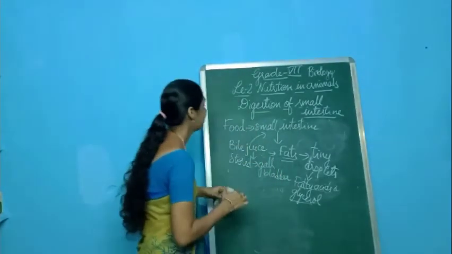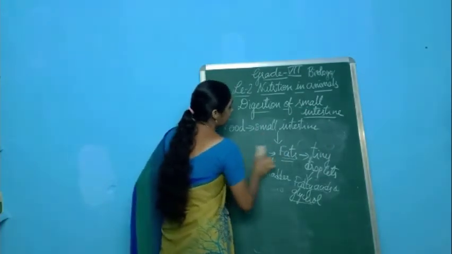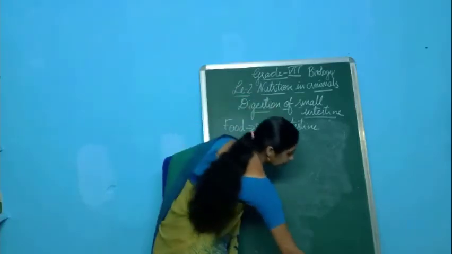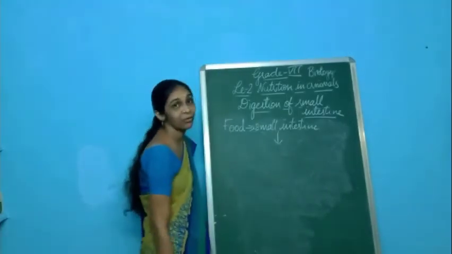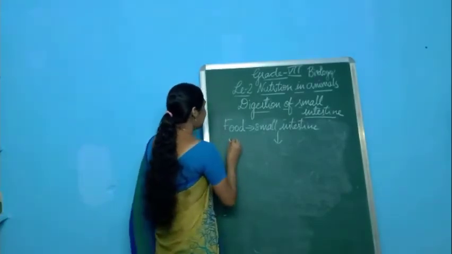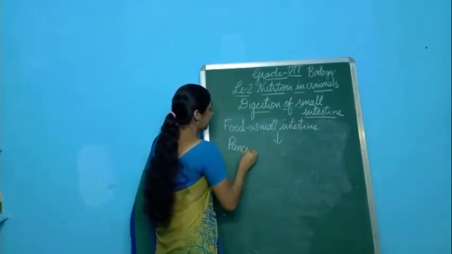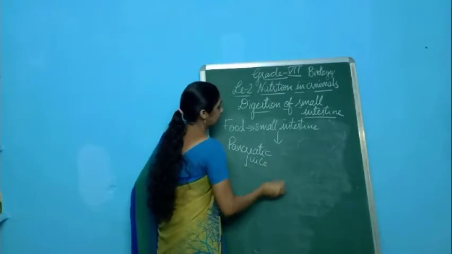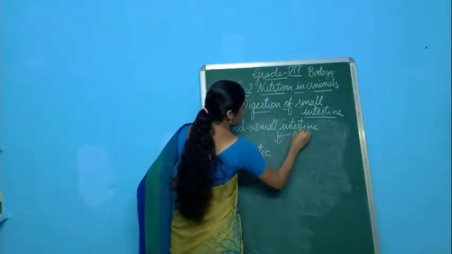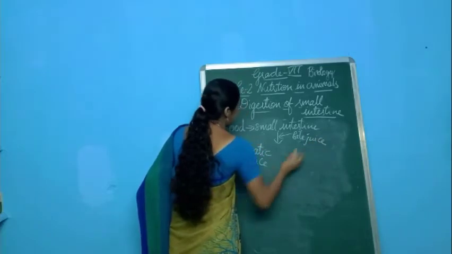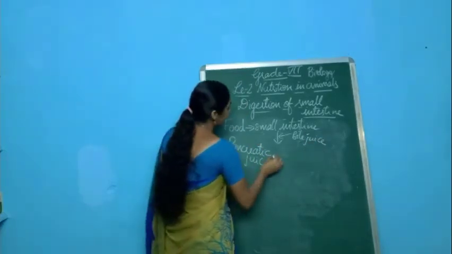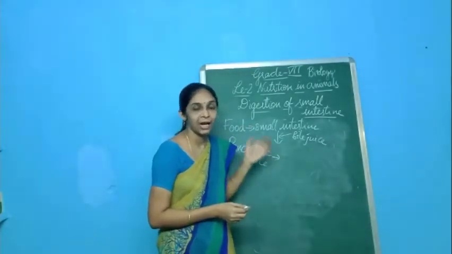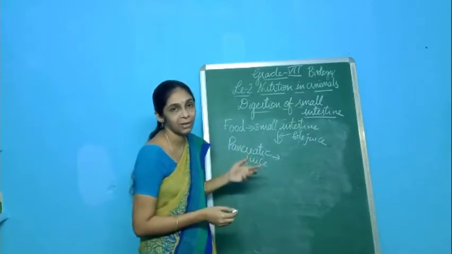Now, what is the action of the pancreas, and how is the pancreas helpful for us in the breakdown of the food? After the action of the bile juice, how is the pancreatic juice helpful for the digestion of food? So bile juice had acted, and now the pancreatic juice will act on the remaining nutrients which are present in the food, and break down those complex nutrients into simpler forms.